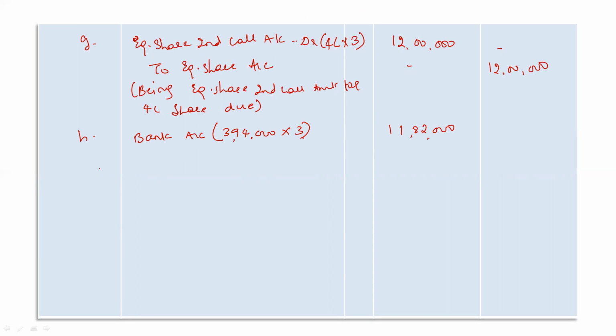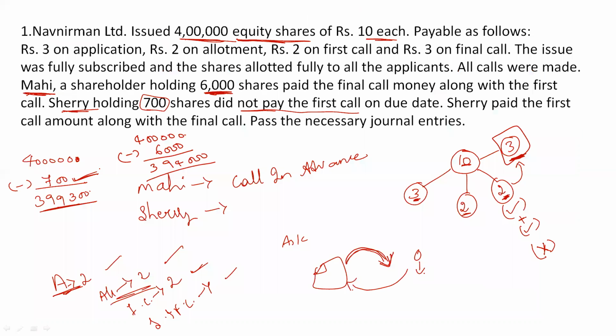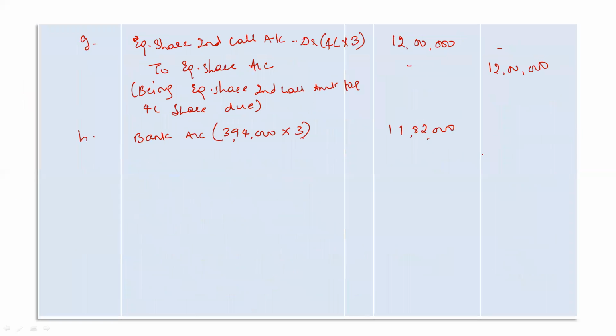Now Sherry, who failed to pay the first call amount, is now paying the first call amount during the second call. During the first call, she made calls in arrears, but now she is paying her first call money along with the second call. Again, into my bank account, I am receiving some extra amount, so my bank account is affected.